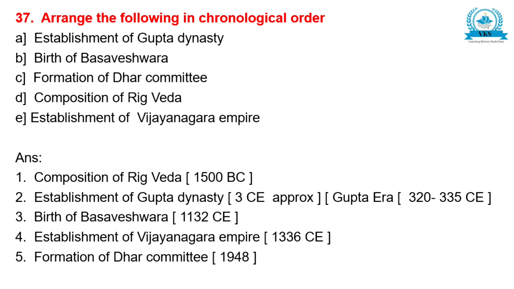Like this, you have to write the correct order. So with this, we have finished the 5-mark questions and match the following in chronological order. Now in this paper, we are left with the map question and the four 10-mark questions. I'll be explaining that in the coming videos.